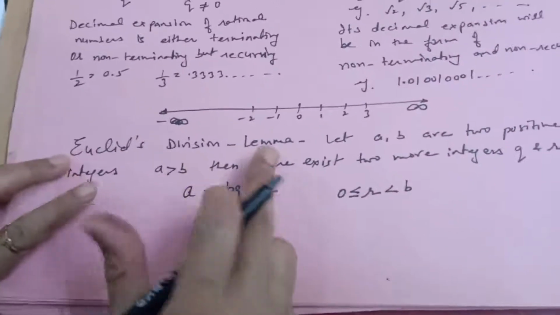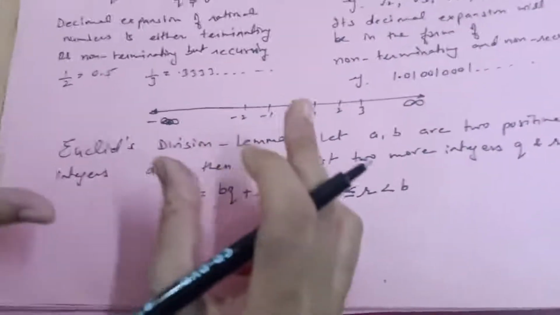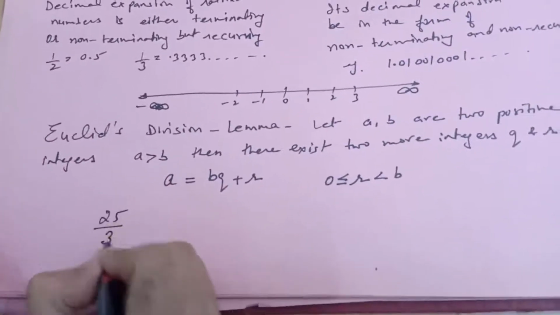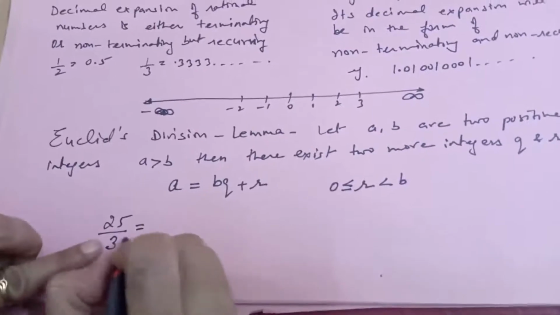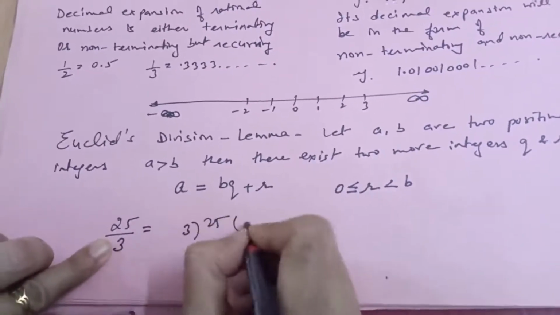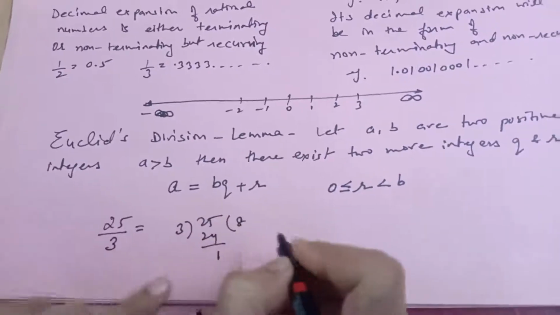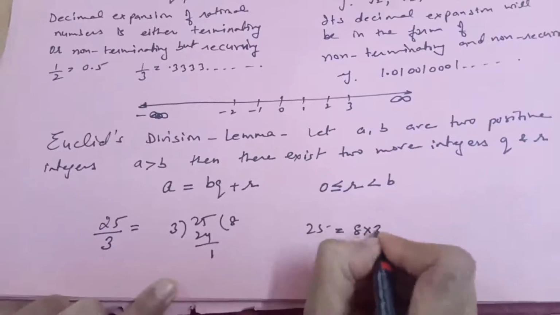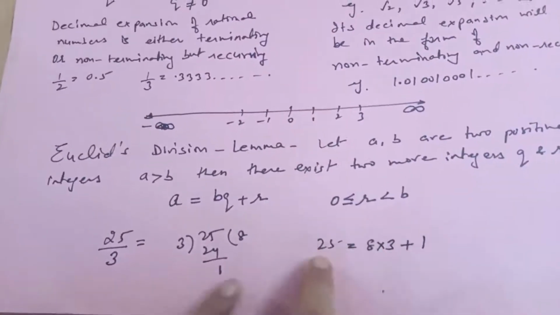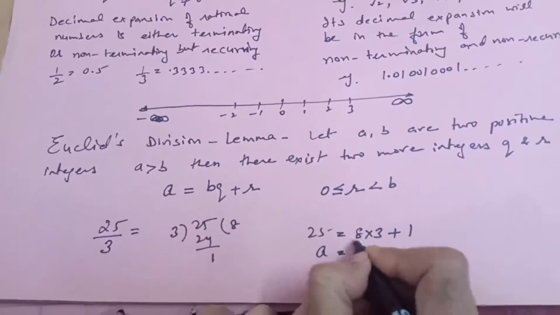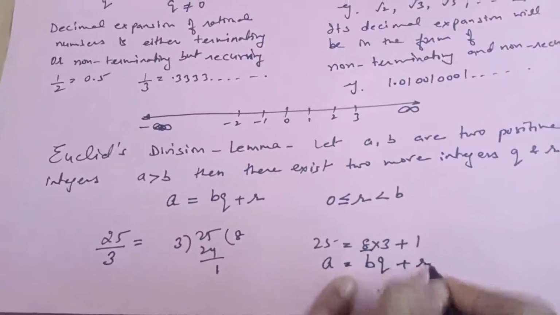Division lemma means when you are dividing a number by another number. Suppose I am dividing 25 by 3. What will come? 3 eights are 24, remainder 1. So 25 can be written as 8 into 3 plus 1. So actually, this is your A, divisor is your B, quotient is Q, and this is your remainder.